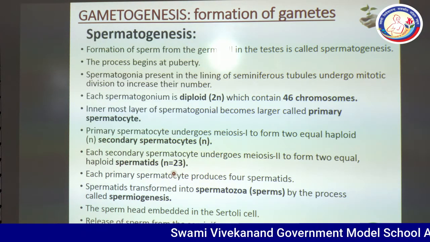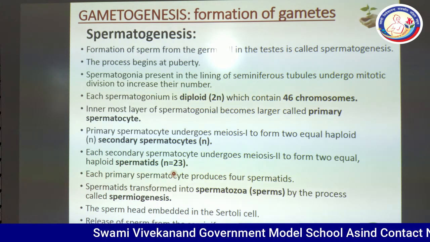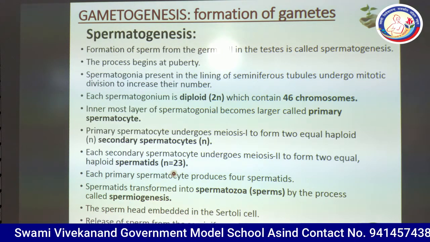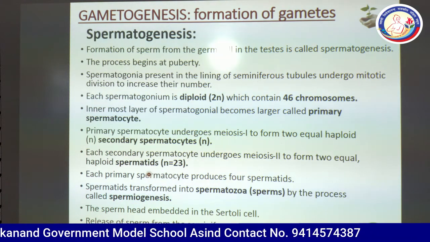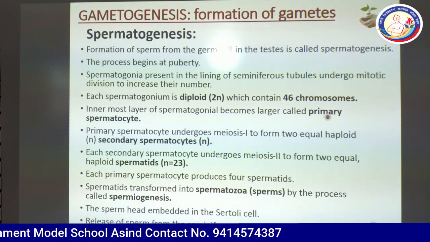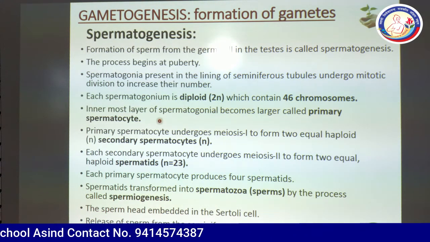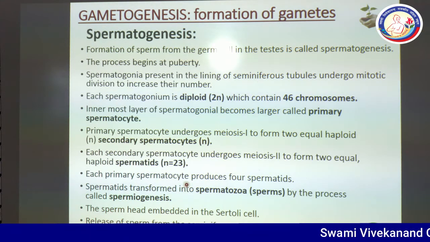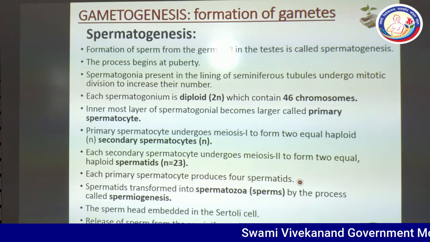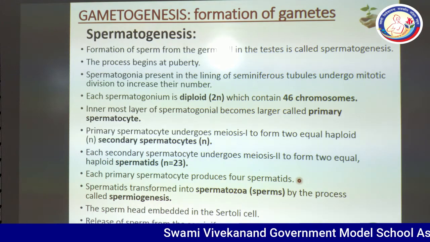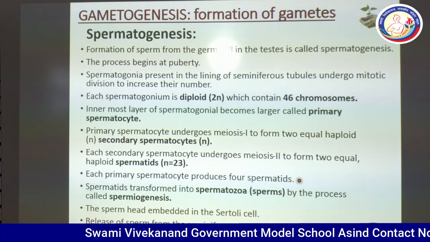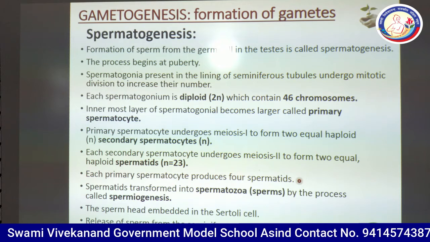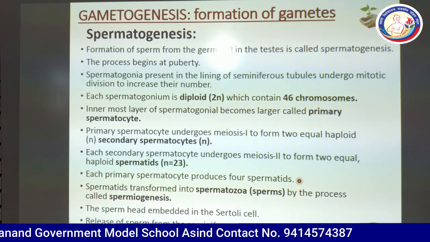So, dear students, sometimes a question can be asked like this: how many chromosomes are found in the primary spermatocyte? Then your answer must be 46, because it is diploid in nature, while for the number of chromosomes in the secondary spermatocyte, you need to give the answer 23. Each primary spermatocyte produces 4 spermatids. It means after the completion of one complete meiosis, 4 spermatids are produced.